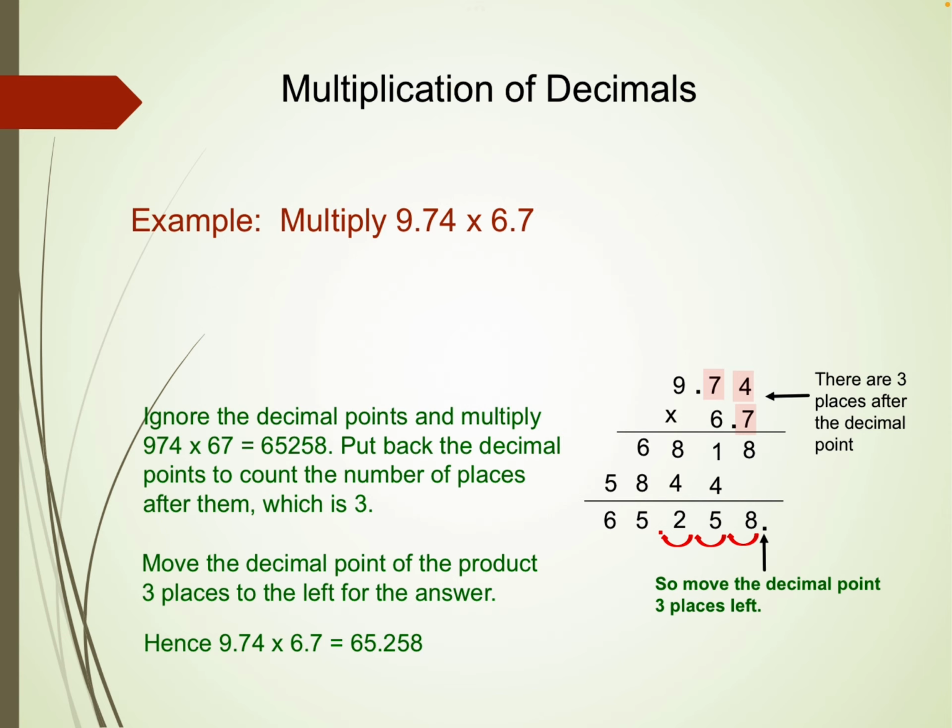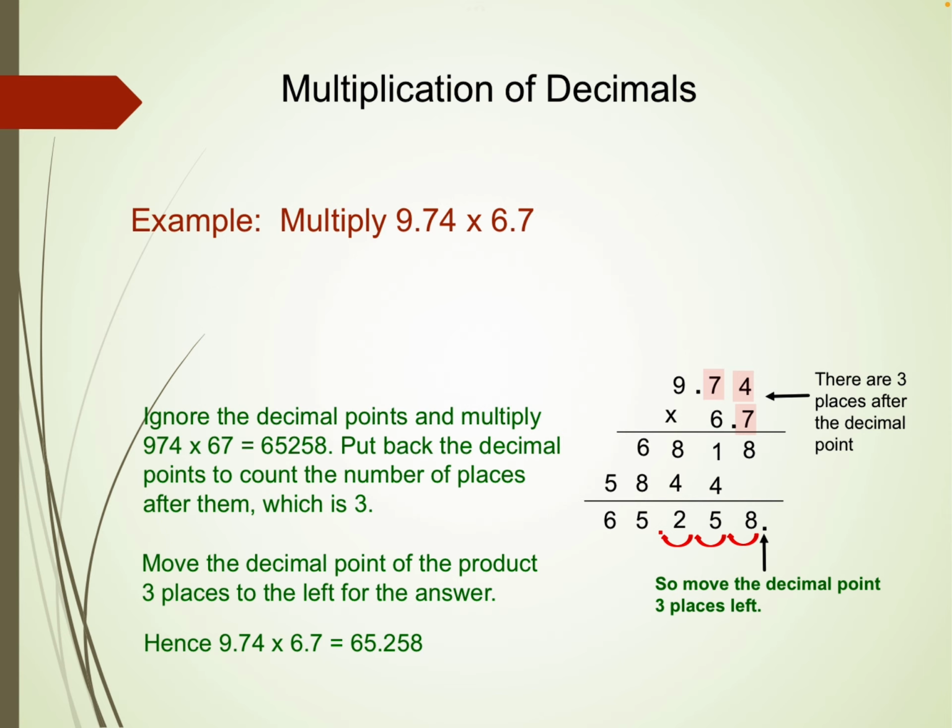so let's understand multiplication of decimals. Integers का multiplication तो हमने देखा ही. If we have to multiply decimals, we will simply multiply as we multiply integers, but we have to count how many digits are there after the decimal. In 9.74, the number of digits after the decimal is 2, and in 6.7 it is 1.